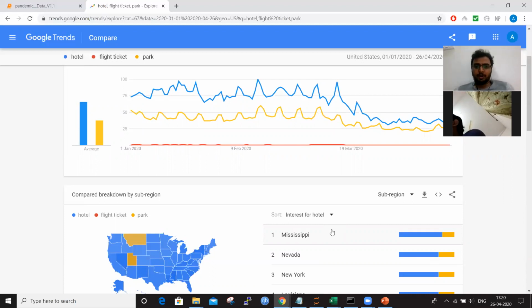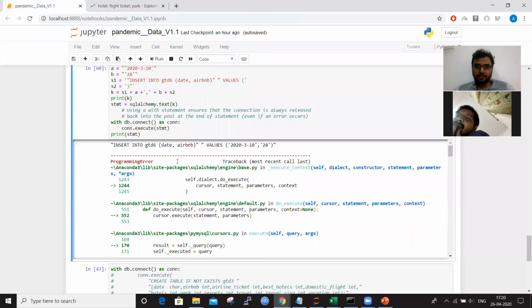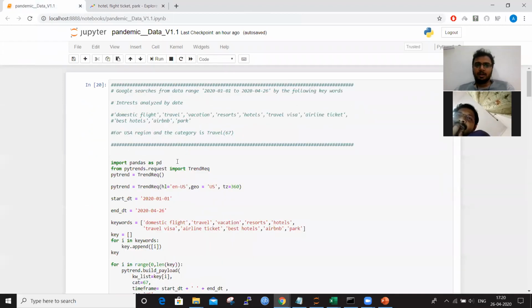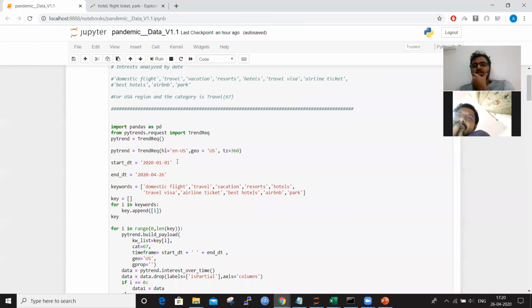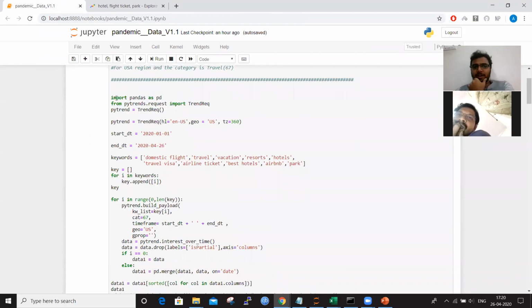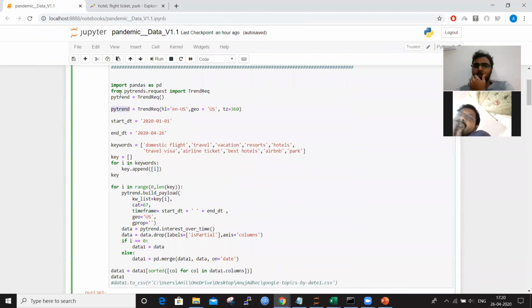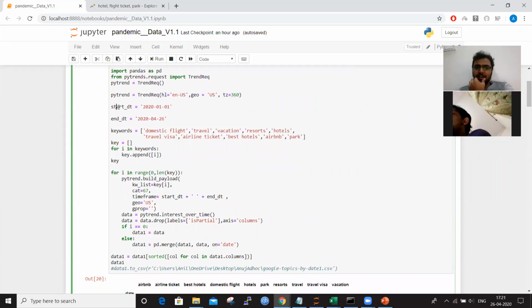So my approach would be this. I have created some code. If you can see here, there are some functions. There is a Python library, pytrends, which can directly pull the data from Google Trends. There we can give the language and geography as US. Time zone 360 is the default, no need to worry about this. Then I can give the start date and end date. Start date is 1/1 and end date is 24/6. This is what I have given.